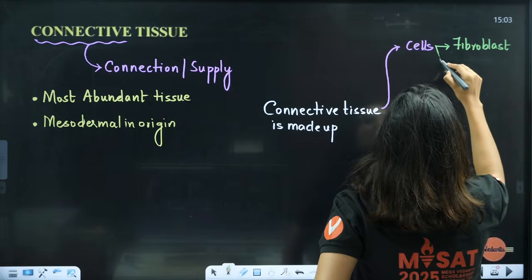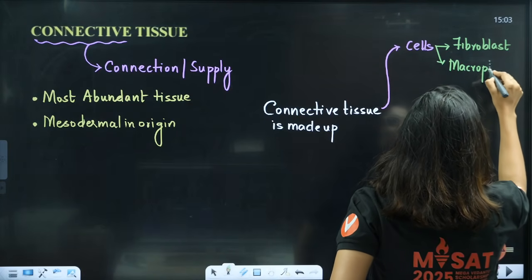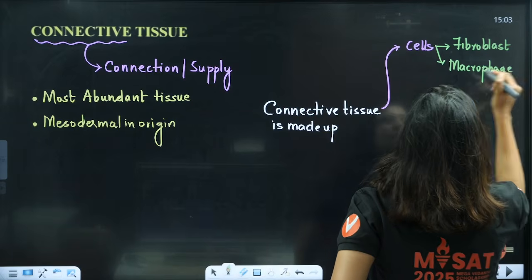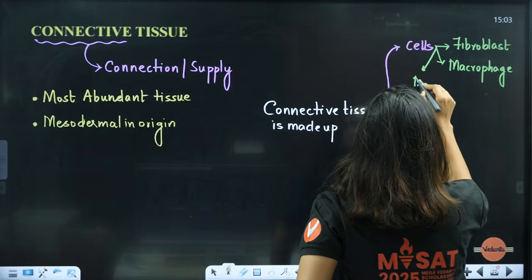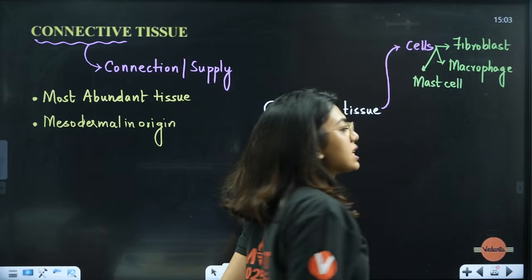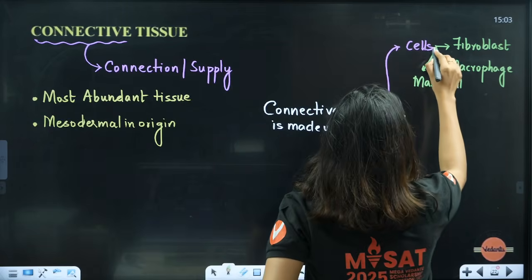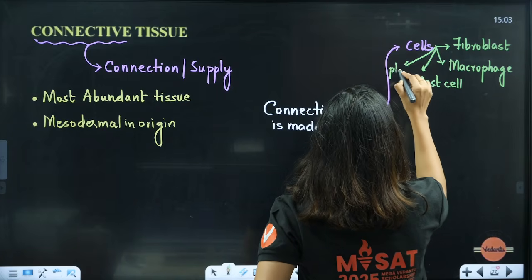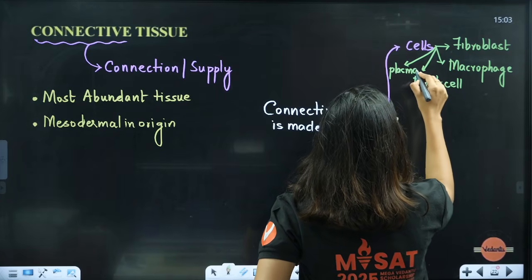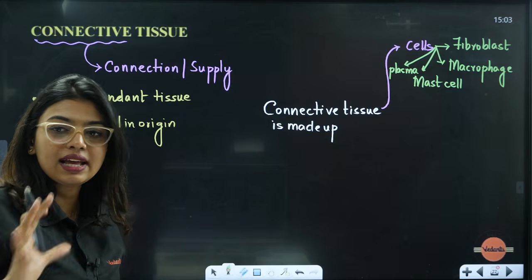Other than that, students, we are going to have macrophages, which are going to do phagocytosis, that is engulfing. Then we will have mast cells. Mast cells help at the time of allergy, to release histamine and all of it. With that, we will also have one more cell, the plasma cell. The plasma cell, again, students, is for immunity. So the first component of connective tissue is cells.